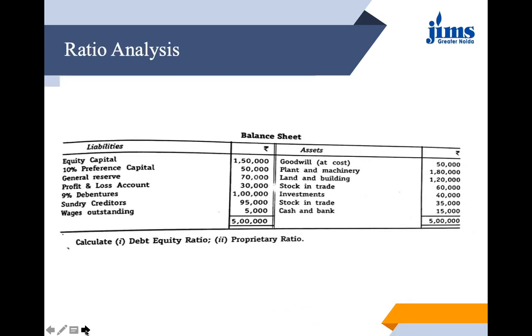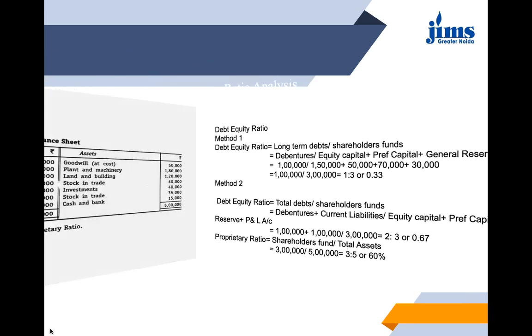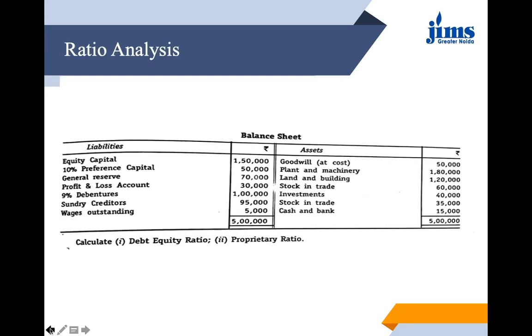Now here we have a question. From this you need to find out the debt equity ratio and the proprietary ratio. The solution I have kept on the next page, but I'll discuss it keeping the question here in front of you. So let us begin with the debt equity ratio. I hope you know the formula. You just need to remember the formulas because it is very important for any student to solve a question. If you're not able to remember any formulas, you will not be able to solve any questions in the exam. So in order to do that, you need to remember the formulas. That is the most important thing.